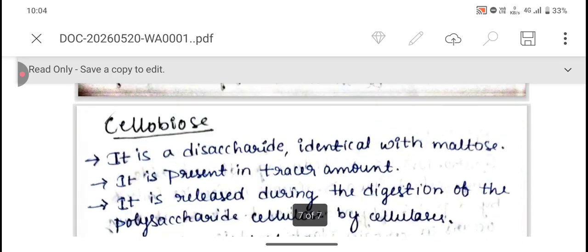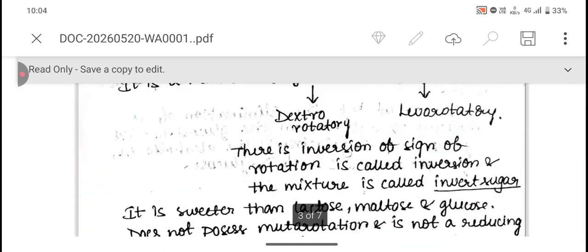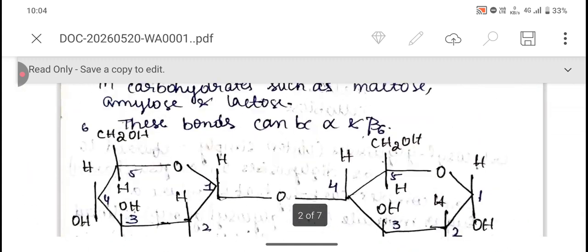So these are a few examples of reducing and non-reducing disaccharides.